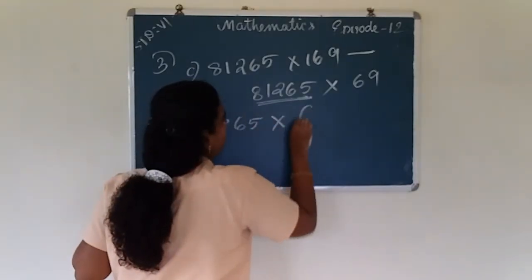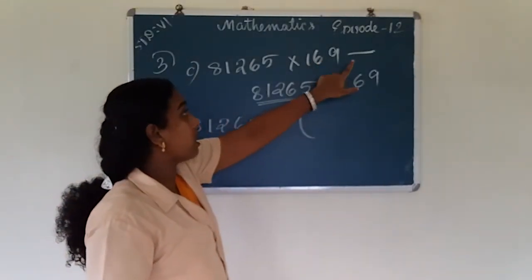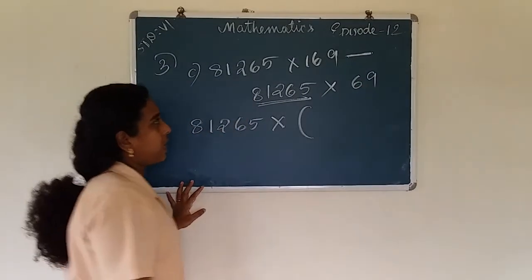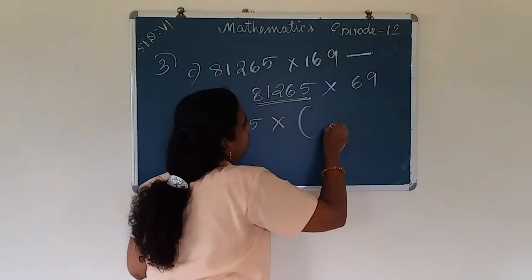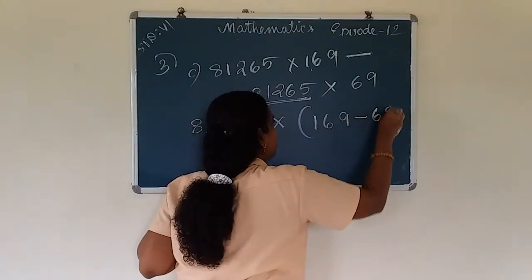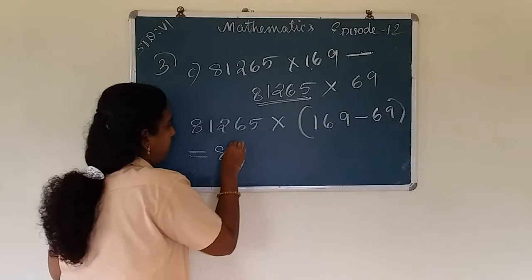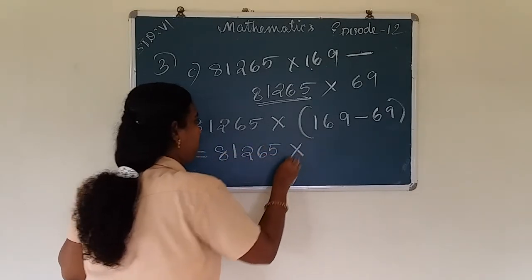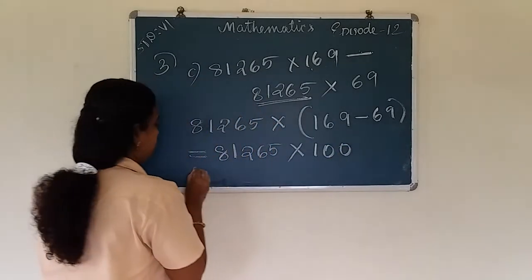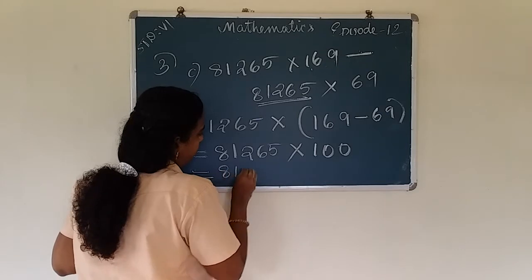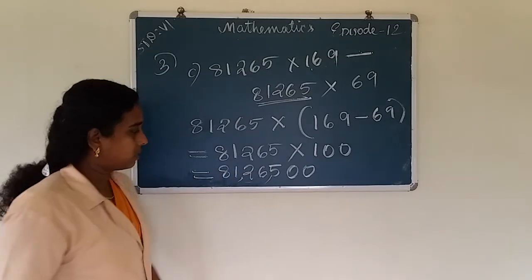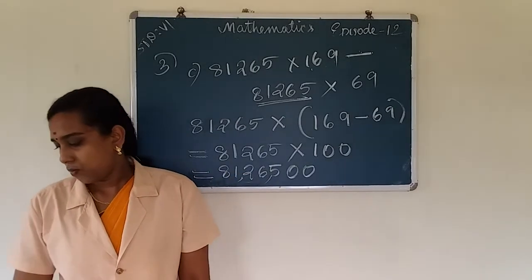Then into, take the difference of the remaining digits. Negative sign means difference. So take the difference of remaining digits, that is 169 minus 69. So we get 81,265 into 100. Multiplying a number by 100, put 2 zeros to that number. Then we get 81,26,500.